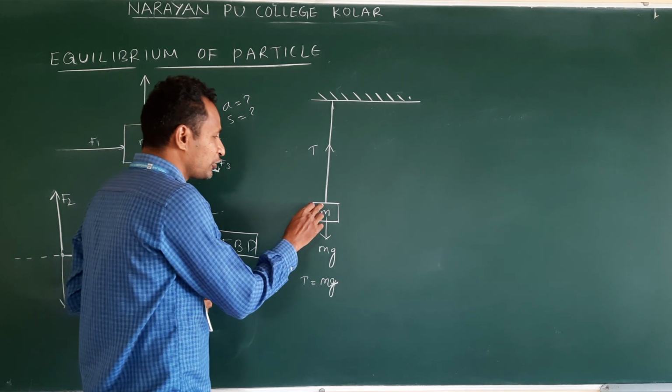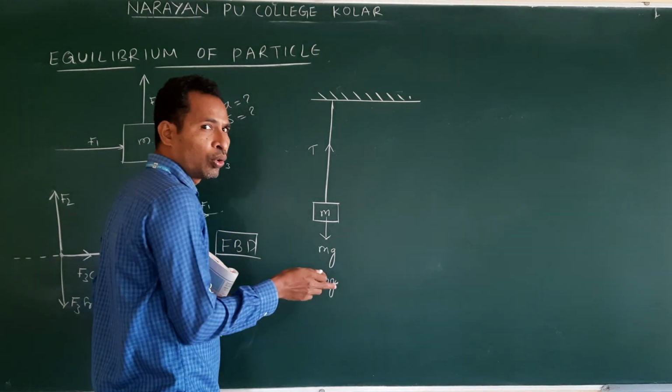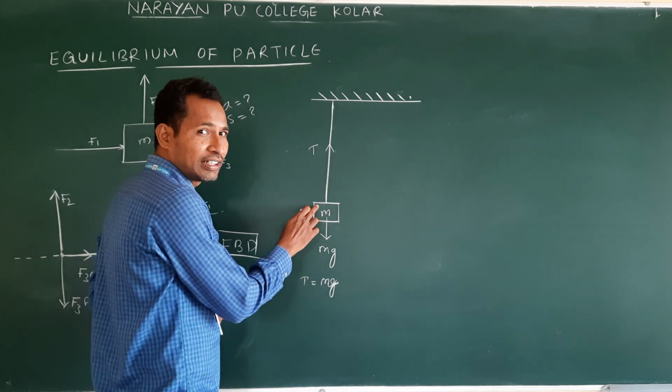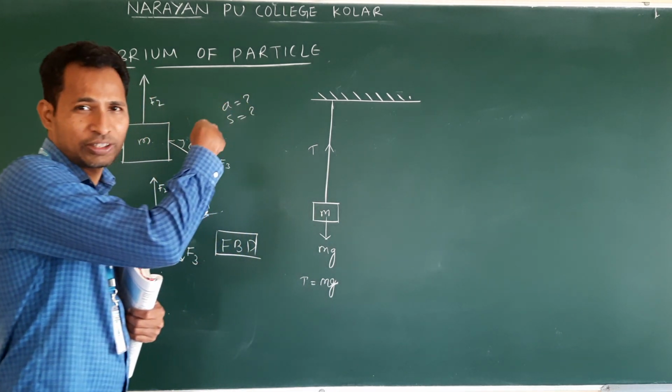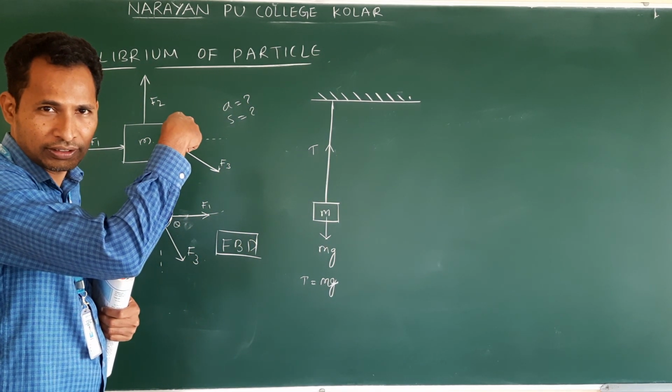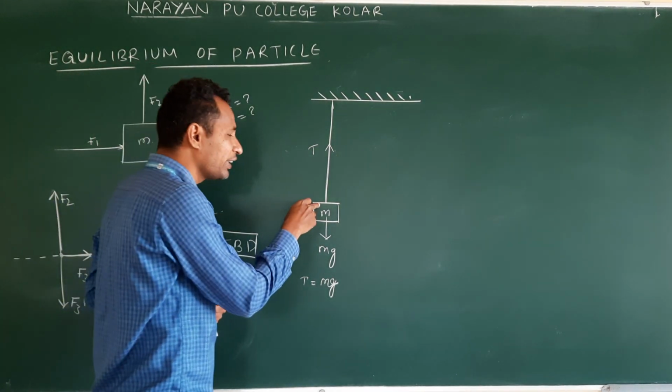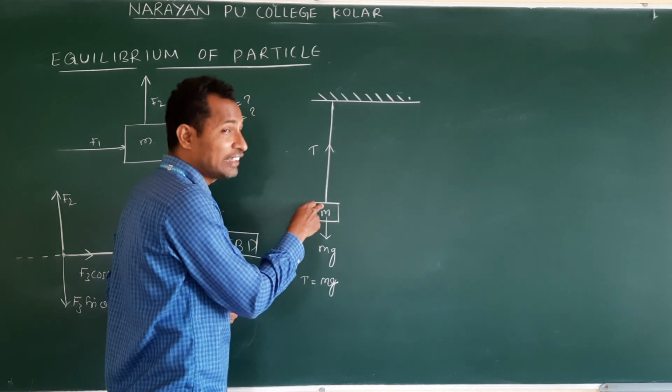Reason: is the body falling down? No. Is the body going up? No. It is at rest. At rest means, what was the previous explanation? The net external force is 0. Net external force is 0, body at rest, means it is in equilibrium.